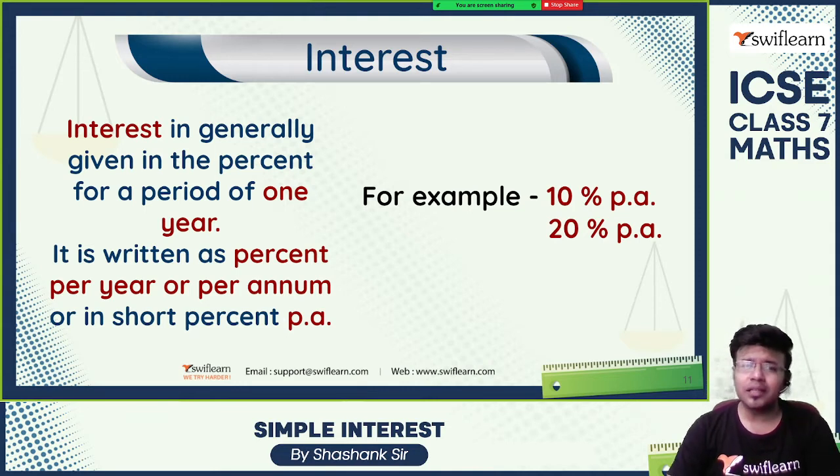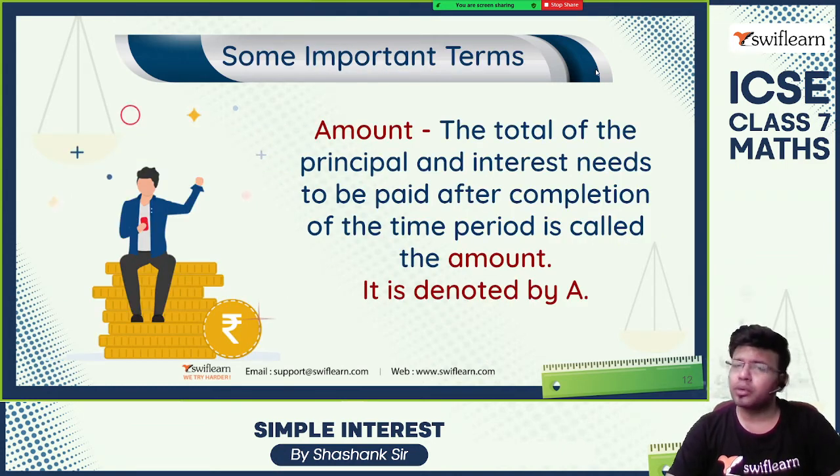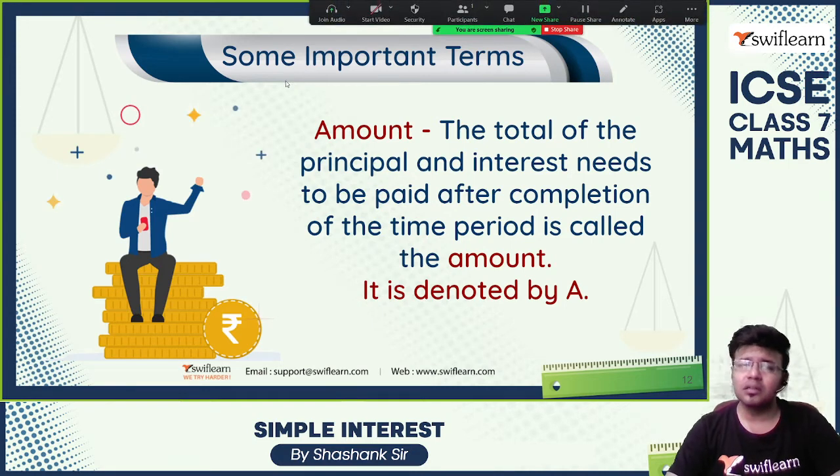Interest, in general, is given in percentage for a period of 1 year. It is written as percent per year or percent per annum. In short, it is PA. For example, 10% per annum, 20% per annum. So 10% interest you need to give per year. Let us learn some important terms used in today's class.